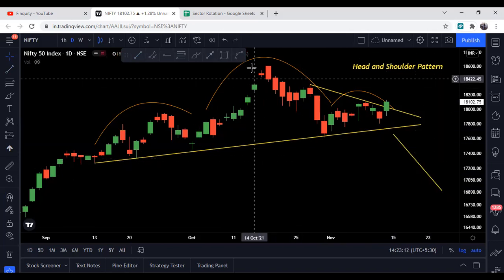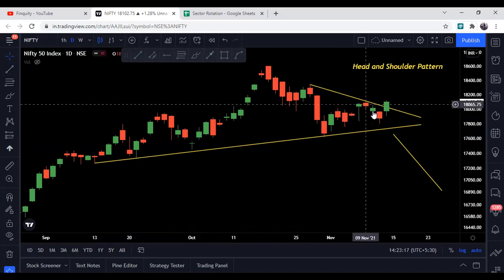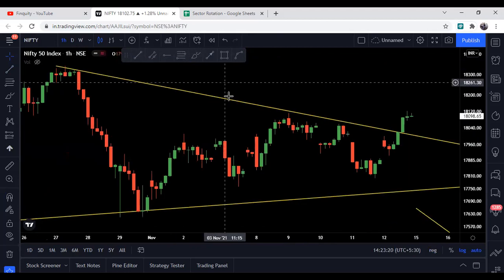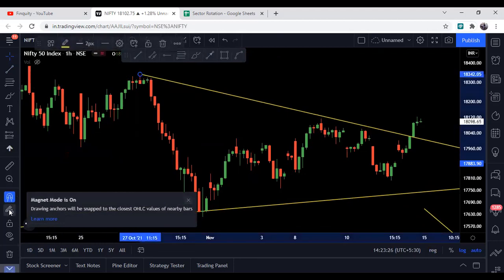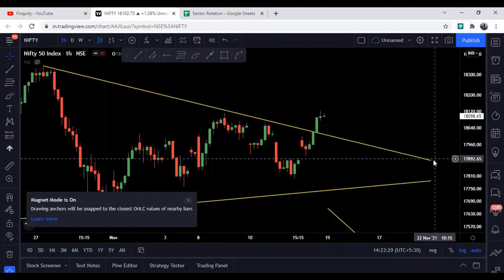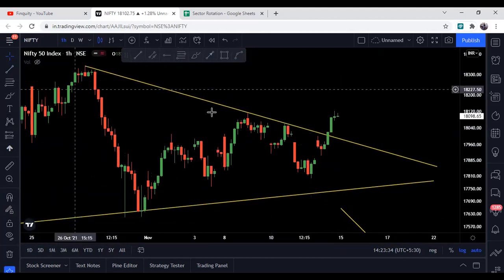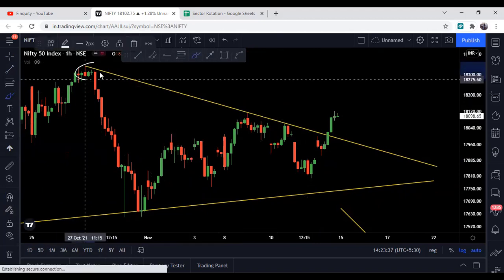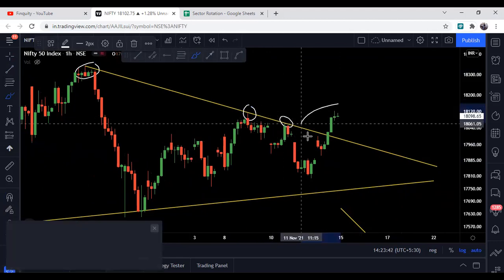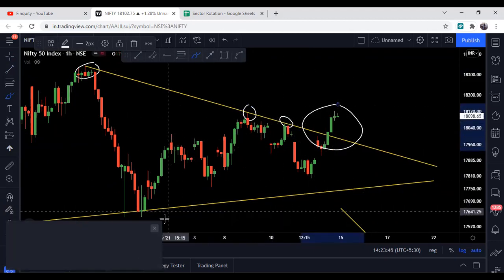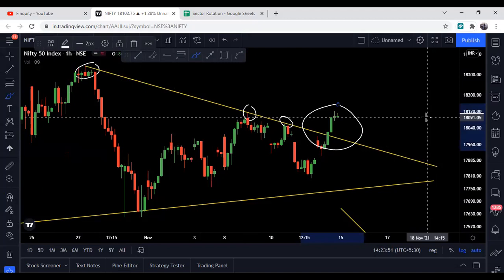Apart from this, if we see the hourly chart, there is a breakout on the hourly chart based on this trend line for Nifty. So यहाँ पे जो trend line है, I just adjusted this trend line. On the hourly chart, Nifty had given a good breakout above this trend line. And अगर हम देखें तो this trend line was a resistance for Nifty. यहाँ पे एक resistance था, again यहाँ पे वापस resistance है, यहाँ पे भी resistance है. And then here it had given a good breakout on Friday. So one can expect a short-term up move in Nifty and the overall market from a short-term perspective.